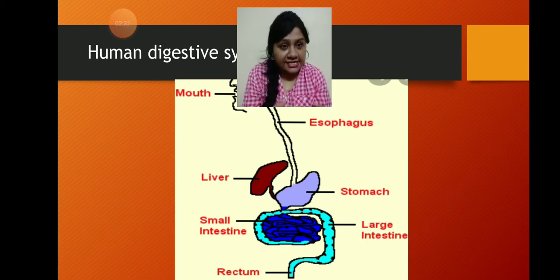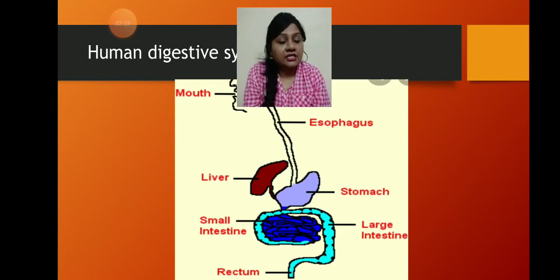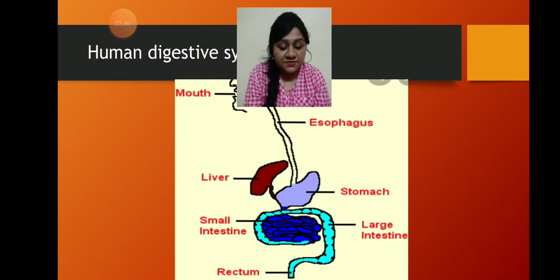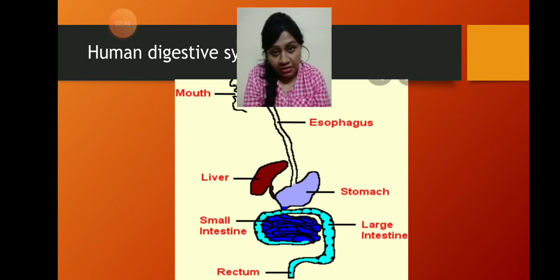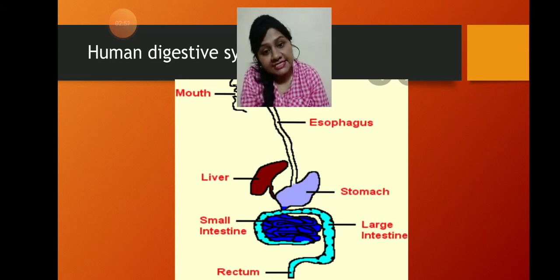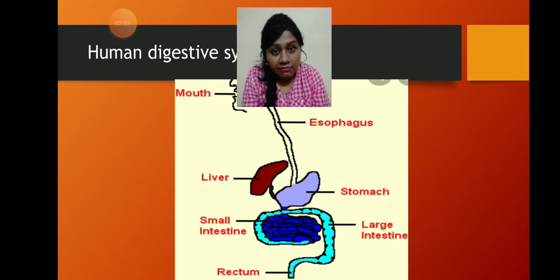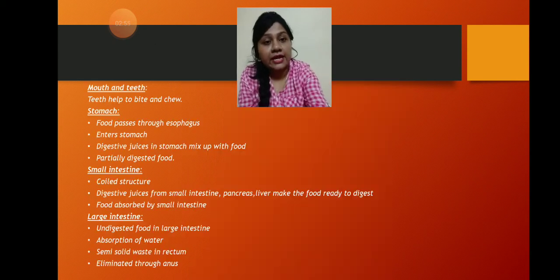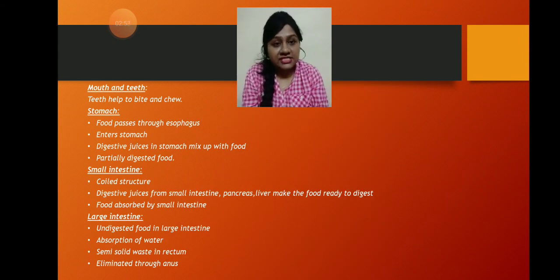Now, topic number 2, the human digestive system. Our digestion starts in the mouth and ends in the anus. So, here is the picture of the human digestive system. The parts are mouth, esophagus or food pipe, stomach, liver, small intestine, large intestine, rectum, anus.